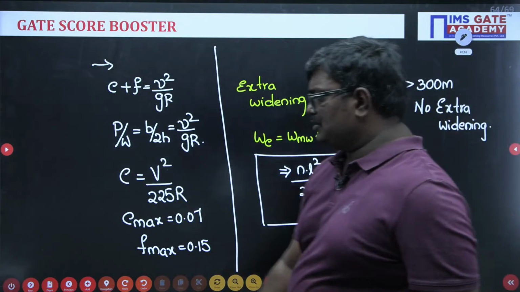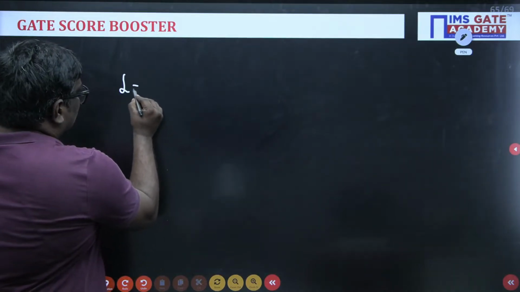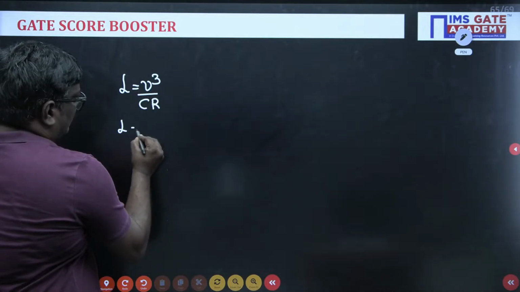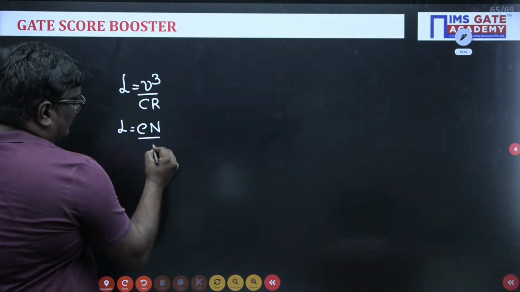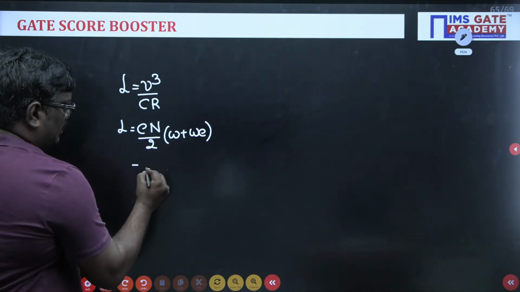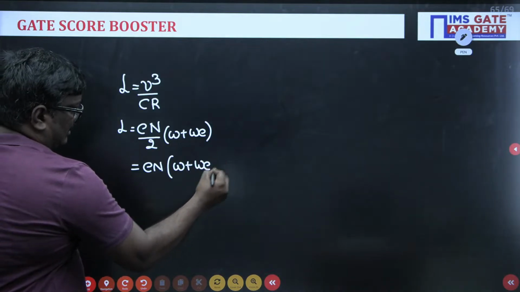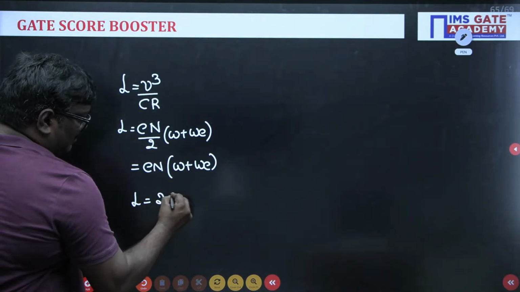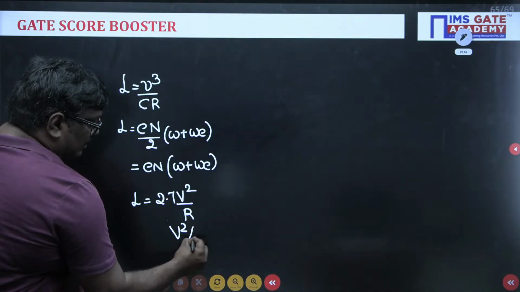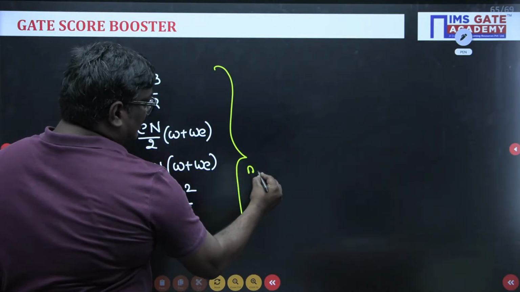Now see students, the next one we have is the length of transition curve. L is equal to V cube by CR. L is equal to EN by 2 if it is rotated about center line. Sir, I might be fast, but here you should go through all these things. E into W plus WE, and L is equal to 2.7 V square by R or V square by R. This is for mountains, and whichever is the maximum you can take.